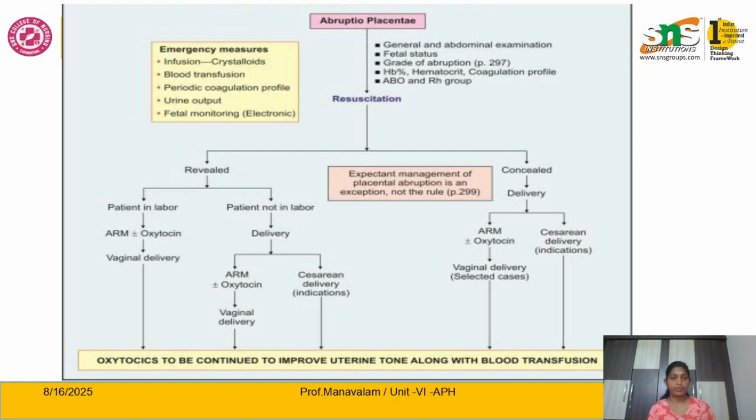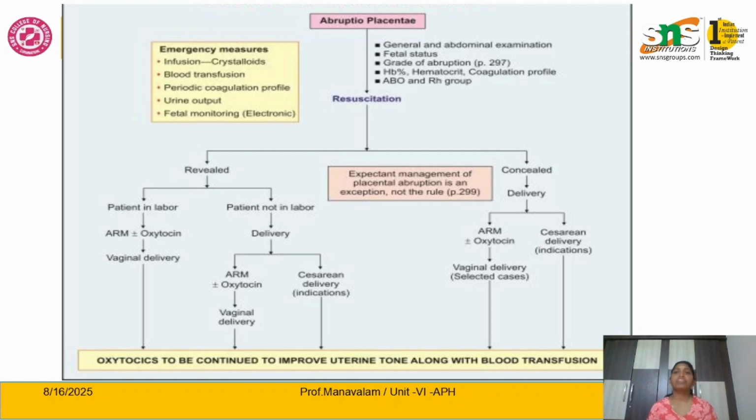But in the revealed variety, if the patient is not in labor, we should not wait until the mother experiences labor. We start the artificial rupture of membranes and infuse oxytocin. This is a method of artificially inducing labor. We monitor the progress of labor and deliver the baby vaginally. If the progress is not good enough, the mother has associated complicating factors, or the fetal condition is not reassuring, it is better to deliver by cesarean delivery.